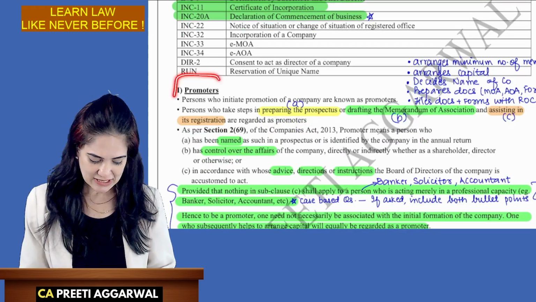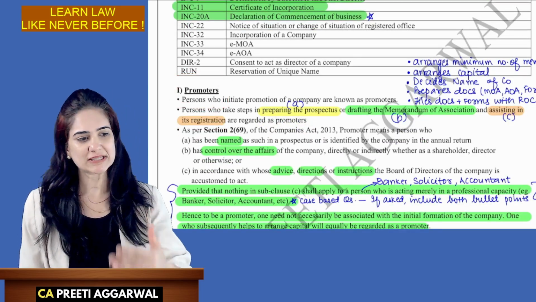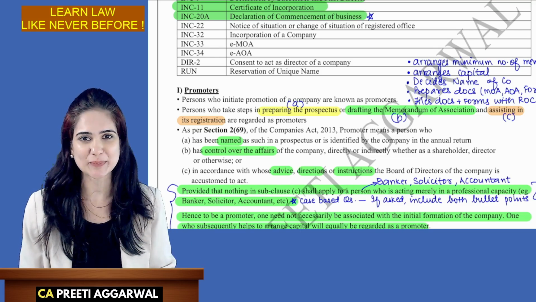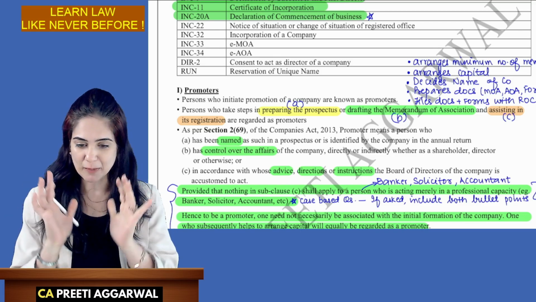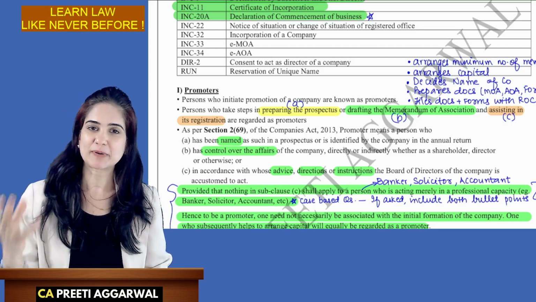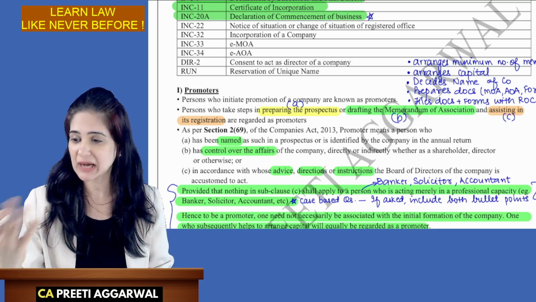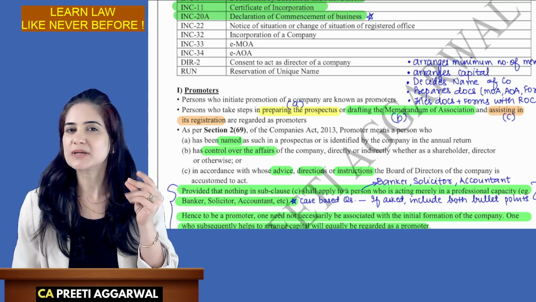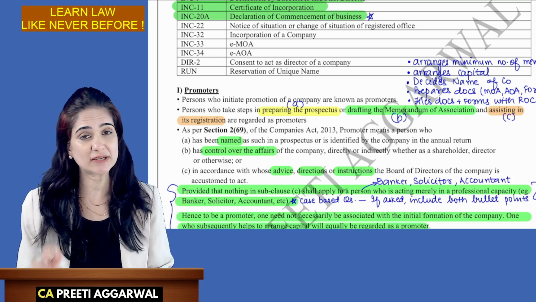Now, who is a promoter? A promoter is someone who promotes the company. He encourages people to invest in that company. To promote a product means to encourage people to buy it. So, to promote a company means you're telling people, come invest in my company. A promoter is someone who comes up with the idea of doing business, but it is not that simple.